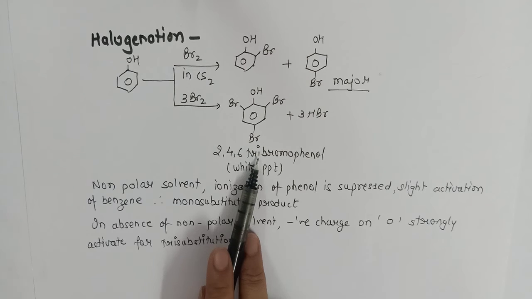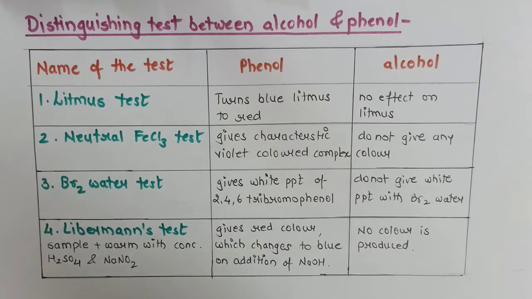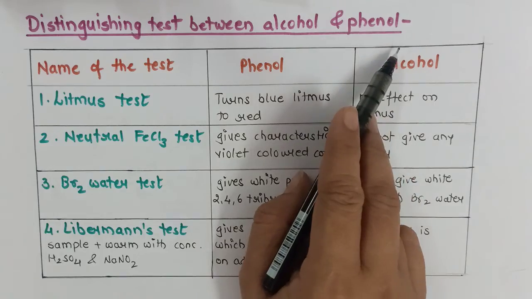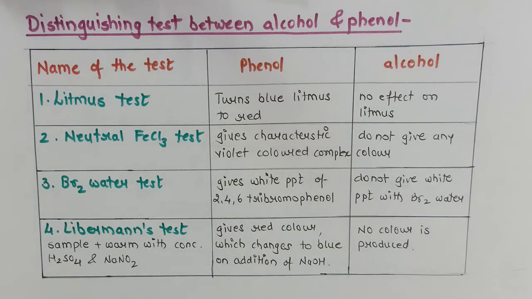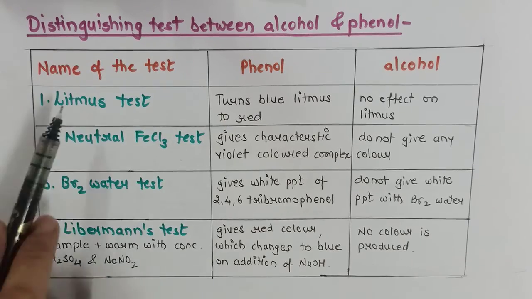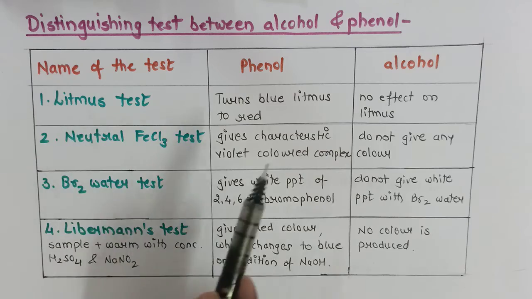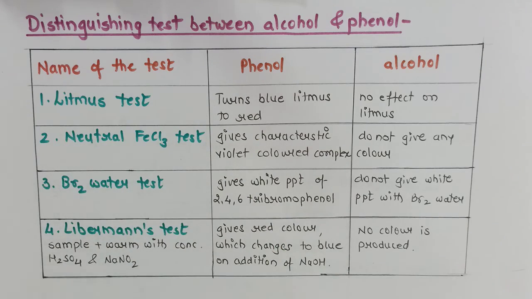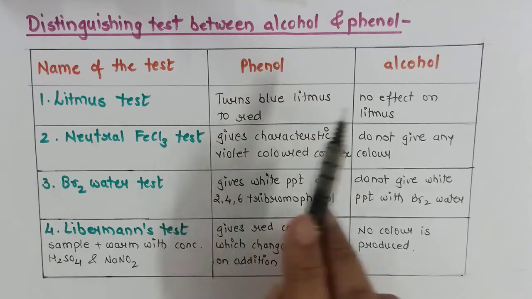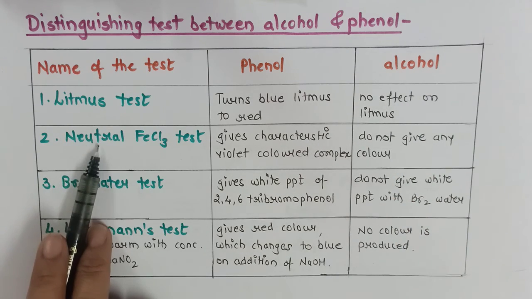Now this test is used as a distinguishing test. So let us see different distinguishing tests between alcohol and phenol. Here are the various distinguishing tests between alcohol and phenol. We have to do it in tabular form. In the exam, you can write any one test of these. So the very first is the litmus test. Phenol, being more acidic than alcohol, will turn blue litmus to red, whereas on alcohol there will be no impact. Second is the neutral FeCl3 test.